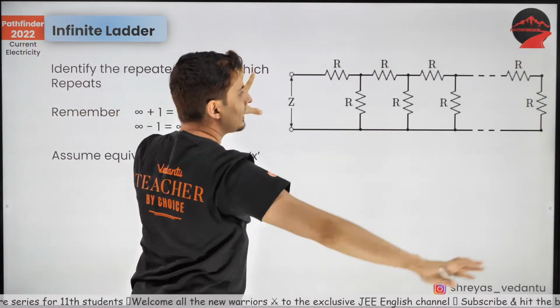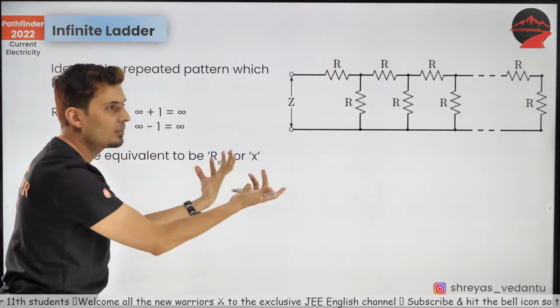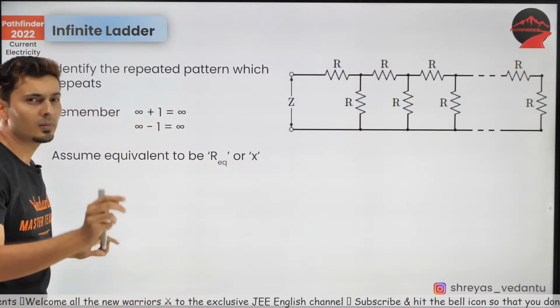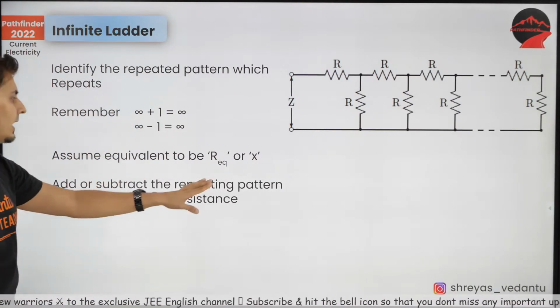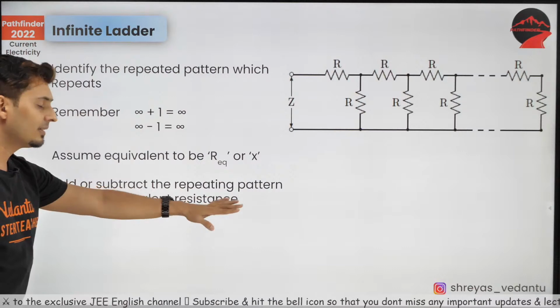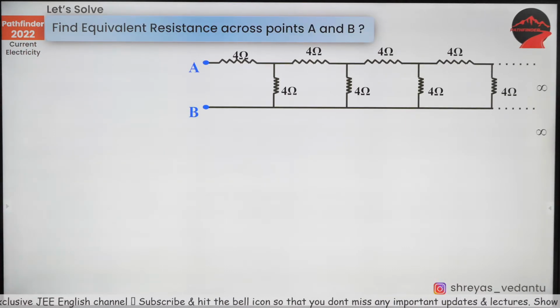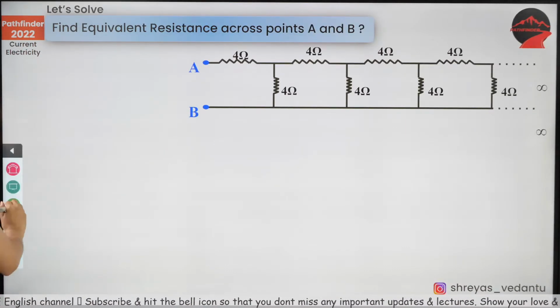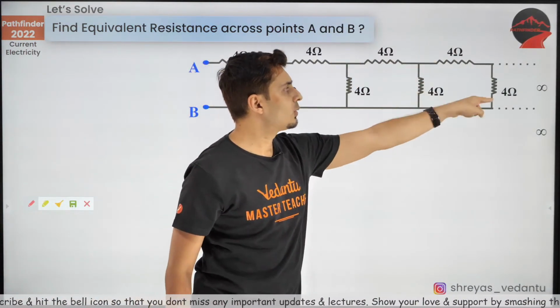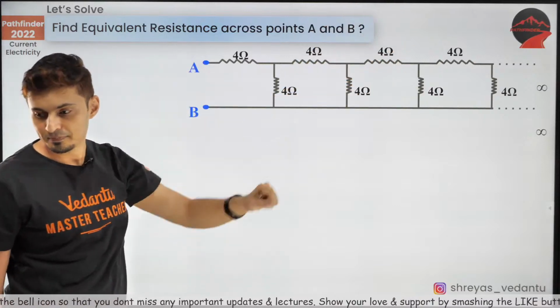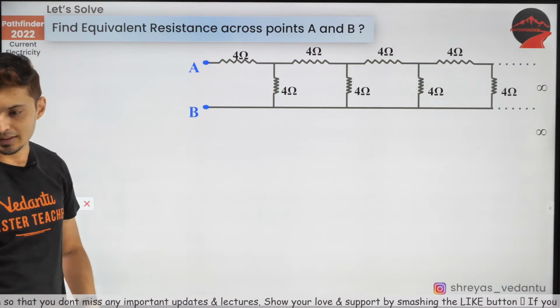Whatever is over there, we are going to assume it to be some unknown, and then we are going to solve. If you did not get it, don't worry. Let's look at the problem. Adding or subtracting a repeating pattern and find the equivalent resistance. Look at this problem: 4 ohm, 4 ohm, 4 ohm, and so on, till infinity.